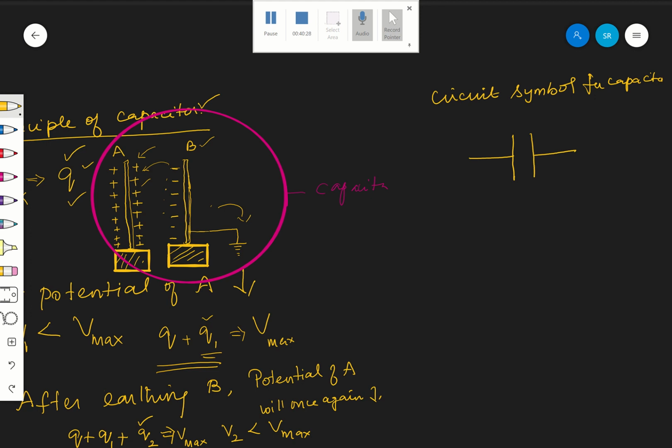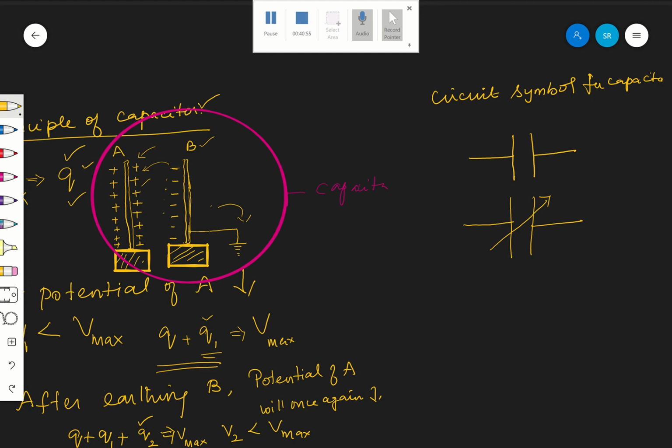Okay, this is the circuit symbol for any type of capacitor. It is not only for a parallel plate capacitor, but also for a cylindrical or spherical capacitor, whatever it is. This is the circuit symbol. And what is a variable capacitor? If I can change the capacitance of the capacitor, then you can say this is a variable capacitor. Are you following?